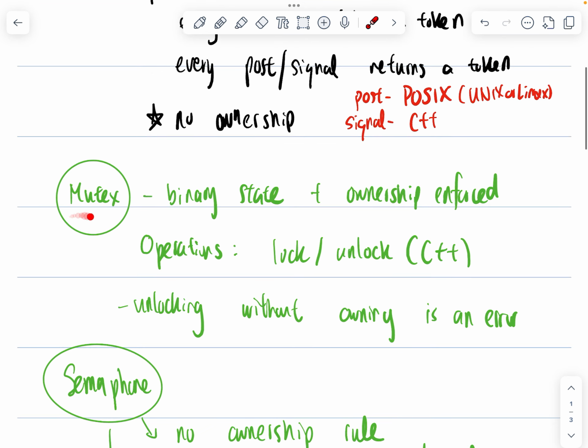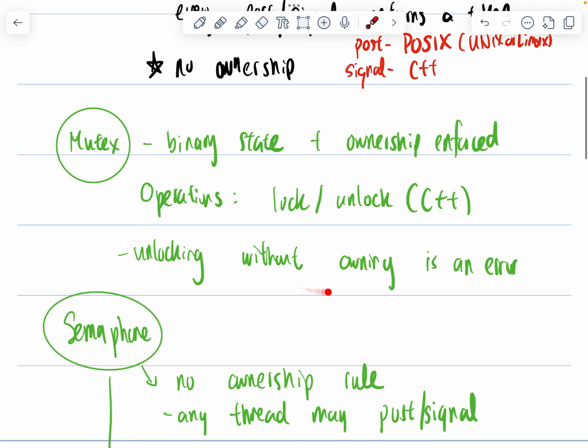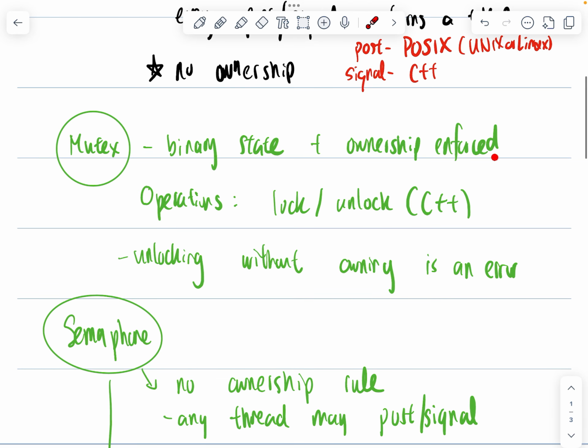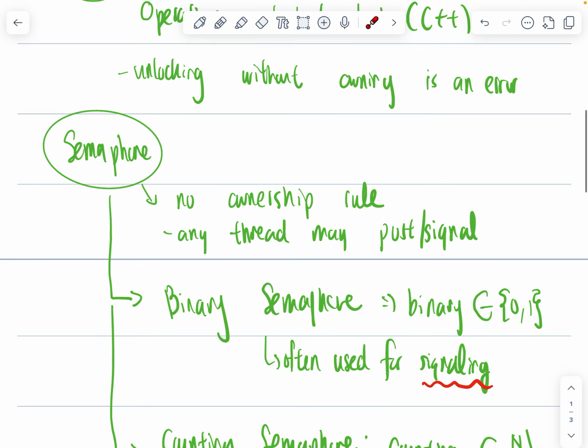So a mutex basically has a binary state and ownership is enforced. Operators are lock and unlock in C++, and unlocking without owning is an error. So basically these properties ensure that once you enter a critical section such as shared data, this is where mutex is helpful. And semaphore is useful in the context of signaling.